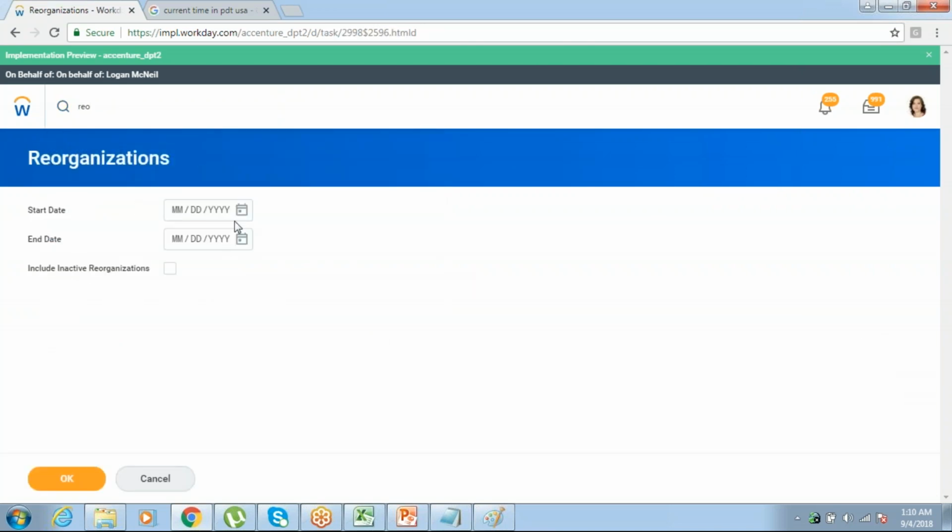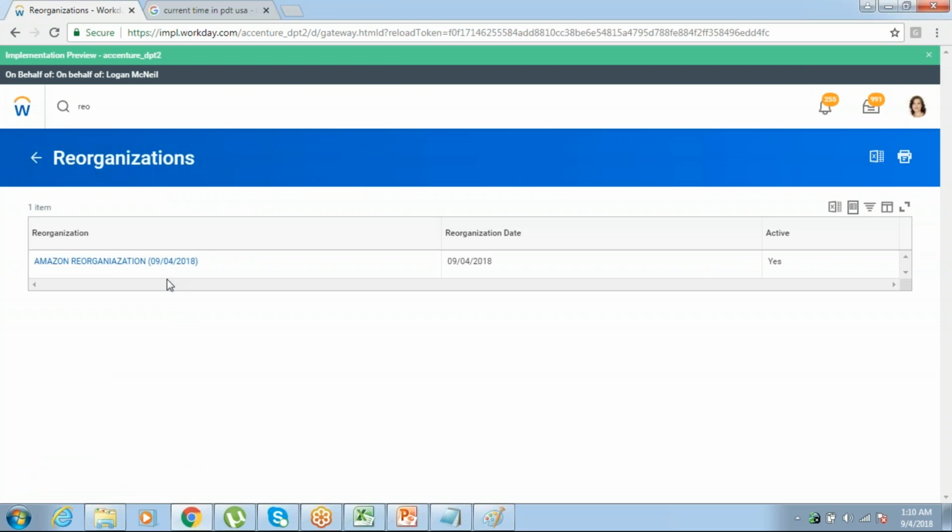Okay, so subordinate is nothing but whoever is available below the top level. Whoever is reporting to the top-level supervisory organization is the subordinate organization. This is the difference between each and everything. In this way you have to create all the organizations as well.